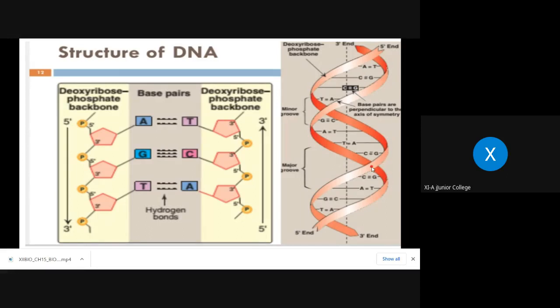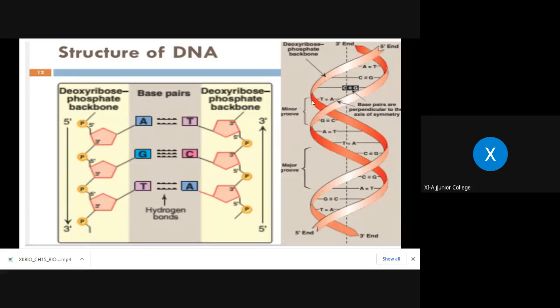So what should be the distance between 2 consecutive nearby nucleotide pairings? One complete turn shows the length as 34 angstrom, and there are total 10 nucleotides present. So what should be the distance between the 2 consecutive nitrogen base pairings, means this one and this one, AT and TA, or GC and AT? 3.4, right? 3.4 angstrom distance.